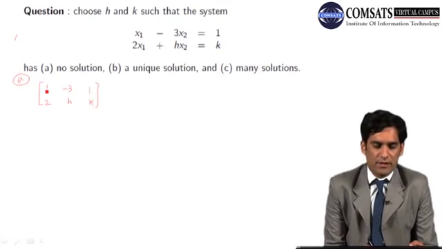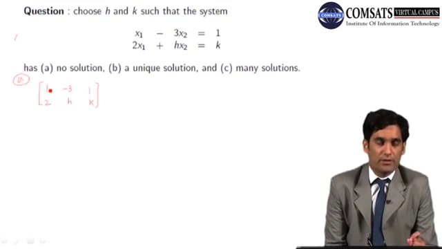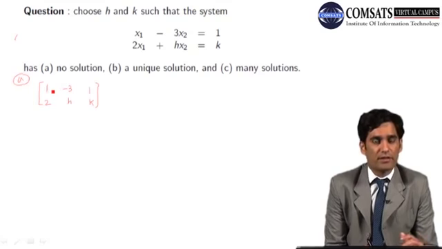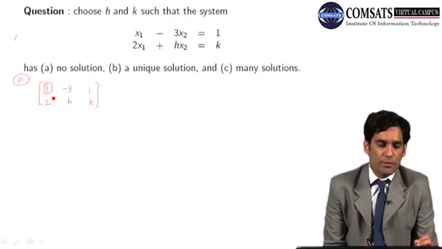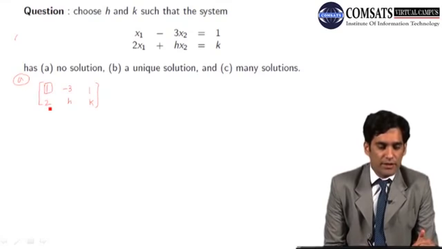So next step is, for the first row, I will select the leading entry. Remember that the leading entry is the leftmost non-zero entry of your row. So the leading entry is this one for the first row. The next step is I have to make a row operation that will make all the entries below the leading entry 0. So here I have 2 and I have to make it 0.